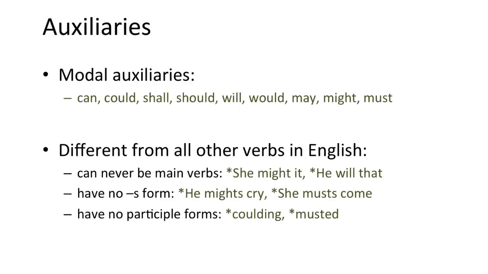Modal auxiliaries are different from other verbs in English in a number of ways. They can never be used as main verbs. You can't say, she might it, or he will that. They don't have the S form that all other verbs have. You can't say, he mights cry, or she musts come. And they don't have participle forms. There are no forms in English like coulding or musted.